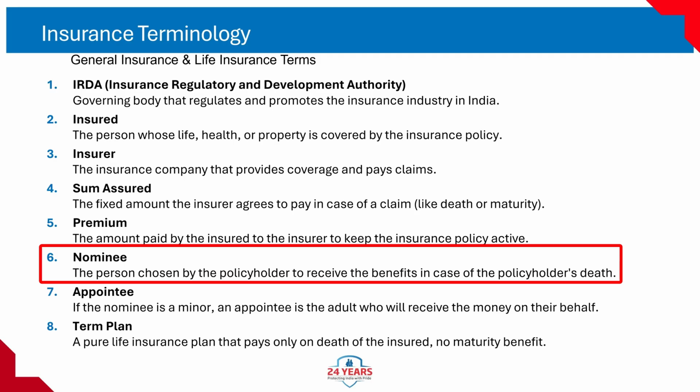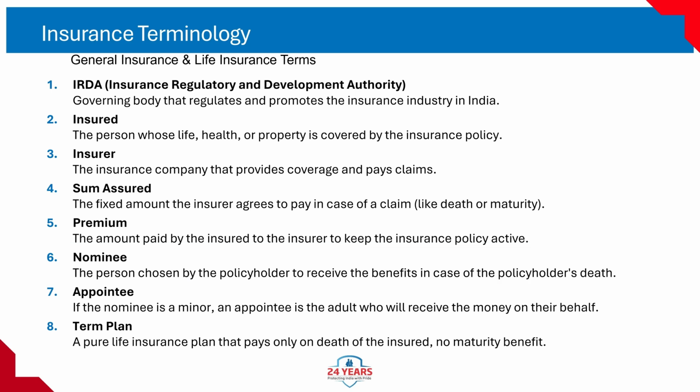6. Nominee: the person chosen by the policyholder to receive benefits in case of policyholder's death. How it works: mentioned in the proposal form at the time of buying policy, nominee gets death claim amount directly. Example: if you nominate your wife in your life insurance policy, she will get the sum assured if you die during the term. Exam pointer: nomination is covered under Section 39 of the Insurance Act 1938.